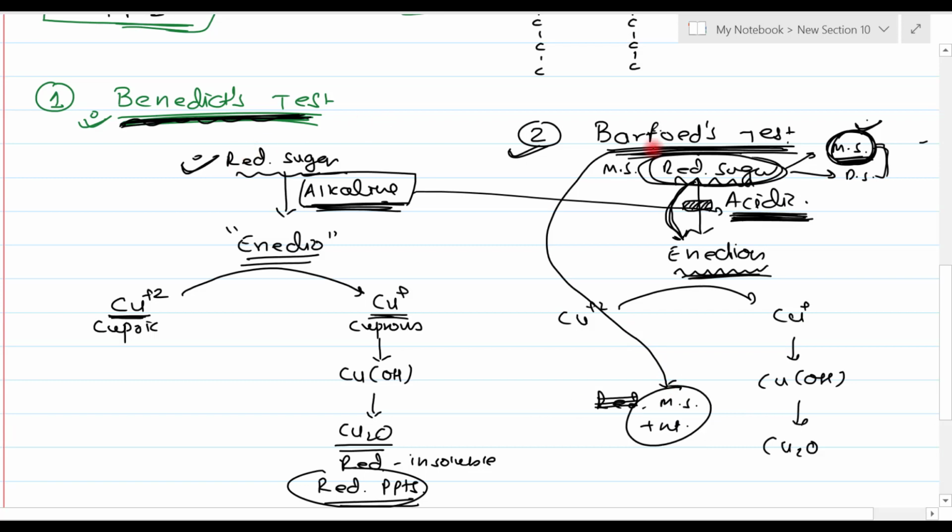So these two tests are very useful for checking the reducing properties of carbohydrates. So that's all about the reducing